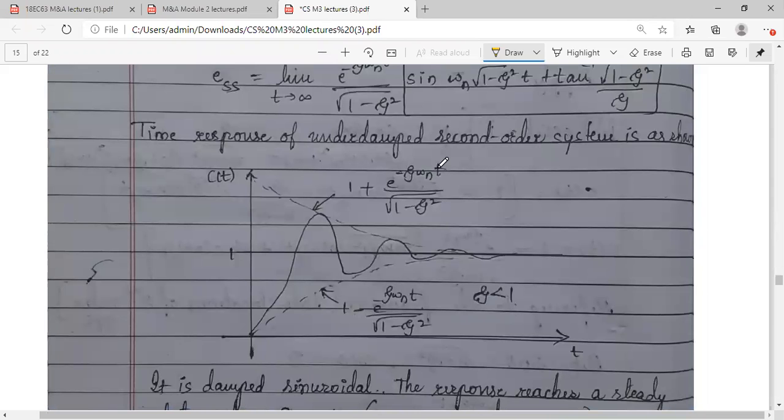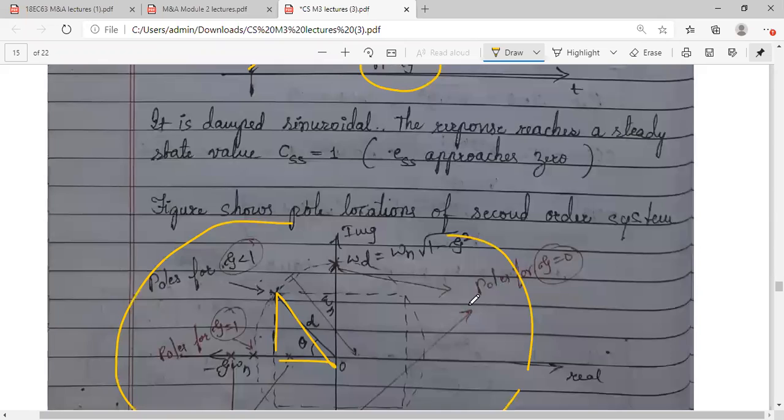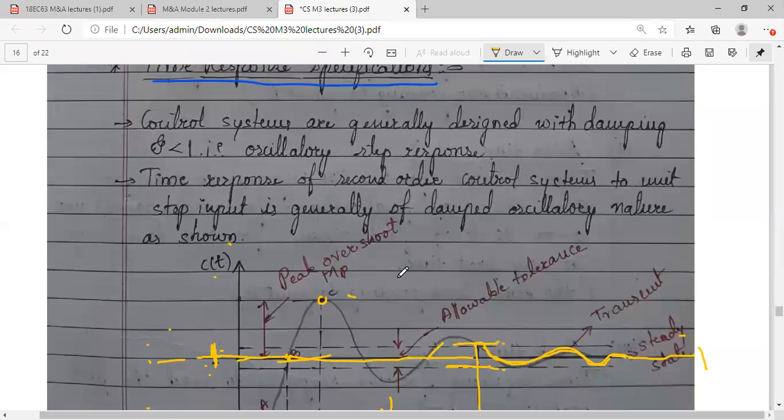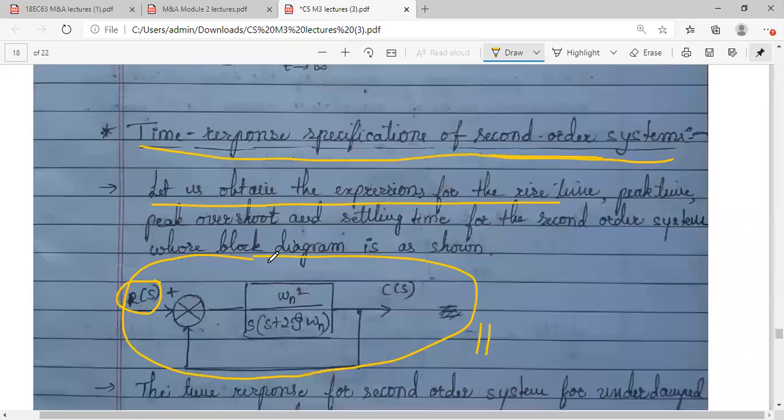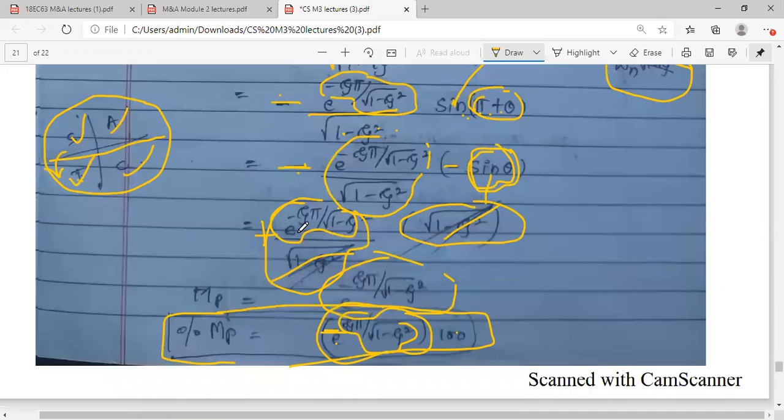Okay, so you can see ये जो exponential term है, I have drawn it here, either this 1 plus or 1 minus. ये जो है error part है, so that error कम होते what will happen? आपका जो output है, it will try to attain a steady state. Okay, now coming back to the analysis, finding the settling time. From that curve, hope you understood that.